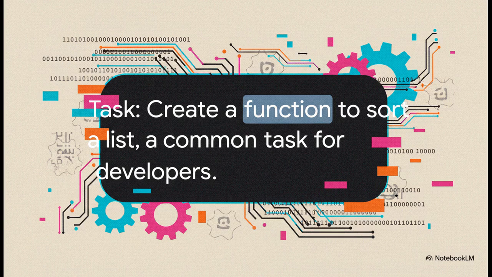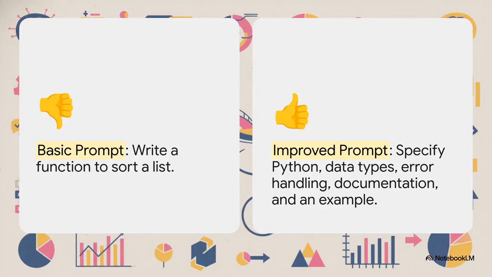This one's for anybody who uses AI to help them write or debug code. "Write a function to sort a list" is dangerously vague. I mean, what programming language? What kind of data is in the list? What about errors? The improved prompt on the right is basically a proper technical spec sheet.